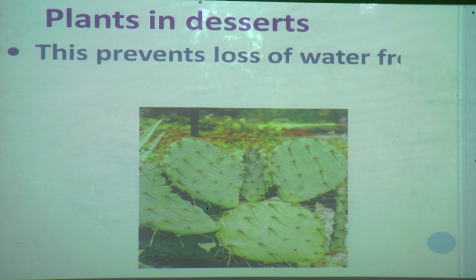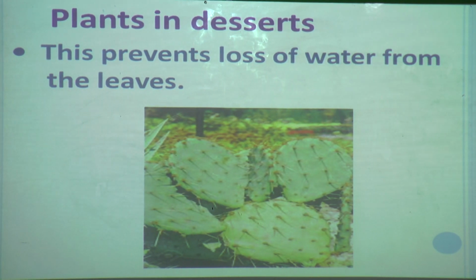This prevents loss of water from the leaves. You know that in summer days the leaves look dry, because in summer there is evaporation, meaning the plant loses water. Just as sweating happens in animals, in the same way plants also evaporate, meaning water loss happens.